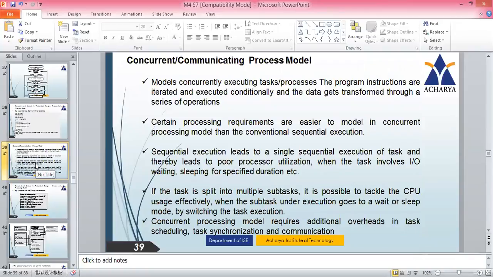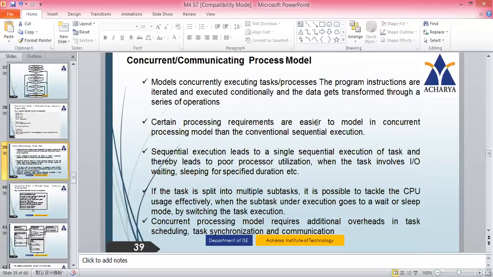Now we will see the next topic, the concurrent and communicating process model. Models concurrently execute tasks and processors. There will be several tasks that can be executed concurrently, so we can go with concurrent tasks. The program instructions are iterated and executed conditionally, and the data gets transformed through a series of operations. Many times the program instructions are conditional executions or loops.